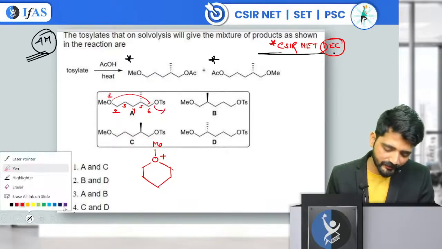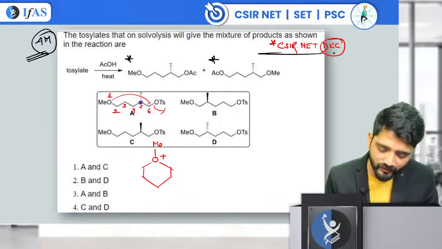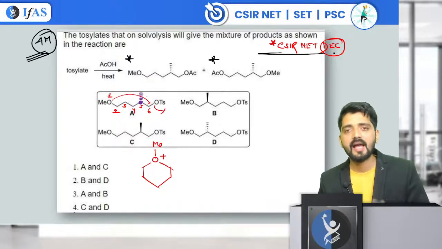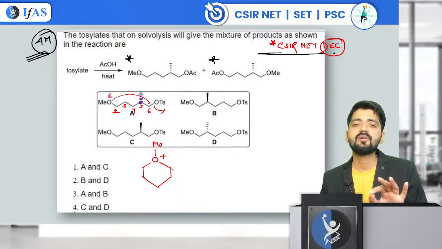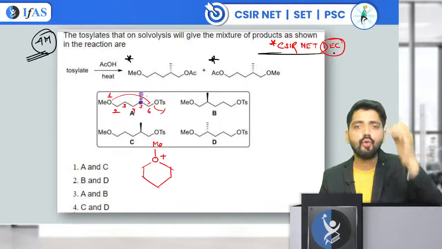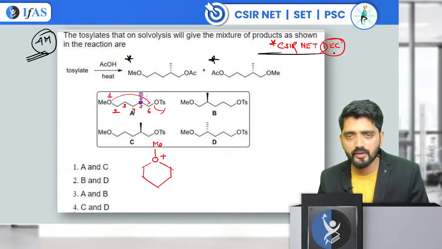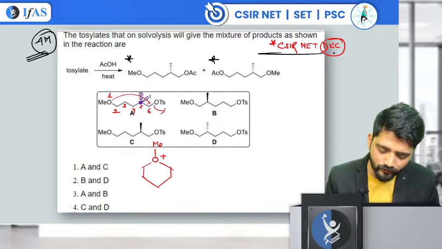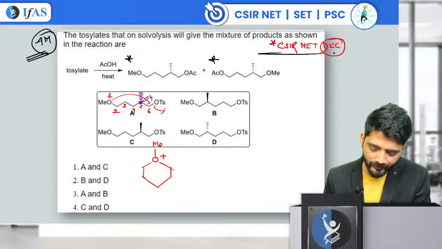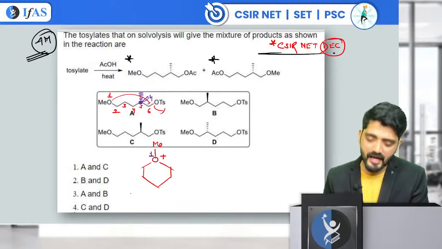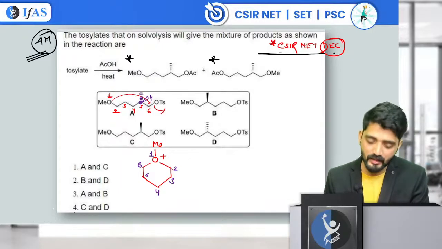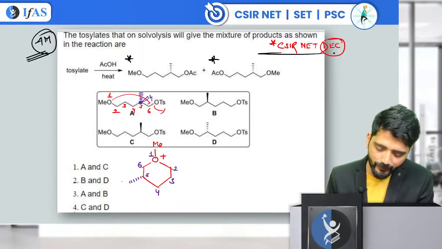What you find is at this carbon center, which is carbon number 5, we have a substituent which is placed below the plane. Now we know that at this center we haven't done any reaction, so the configuration of this center is not going to change. It means if I find the RS configuration at this center, it is going to be the same as in our reactant also. For example, let's suppose this was our carbon number 1, this is carbon number 6, this is going to be 5, 4, 3, 2. Now at the fifth center, I have placed this methyl below the plane.